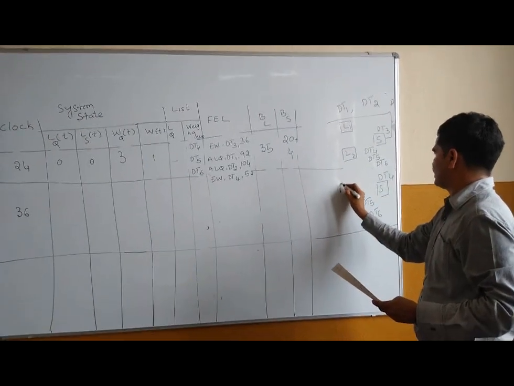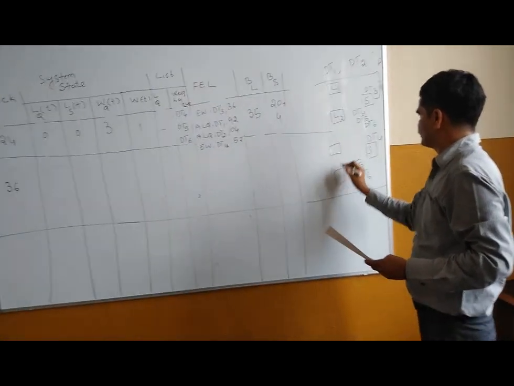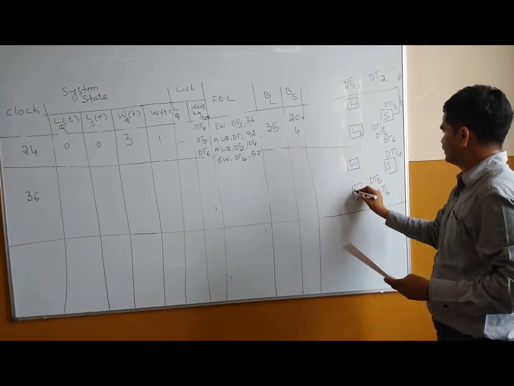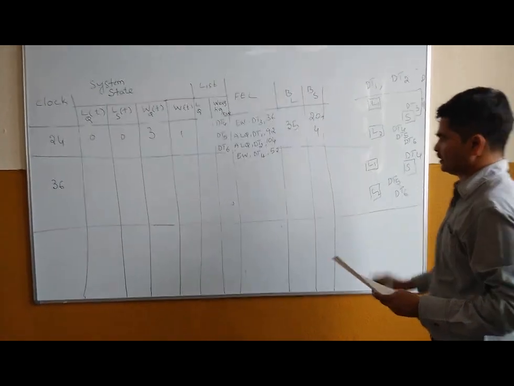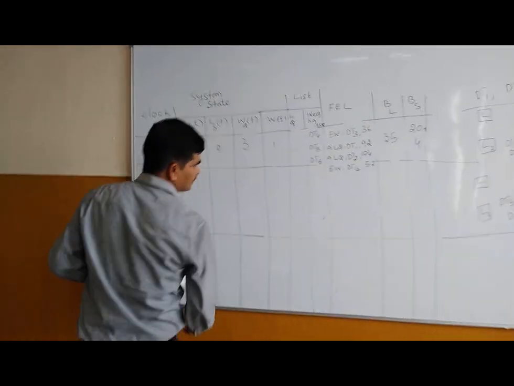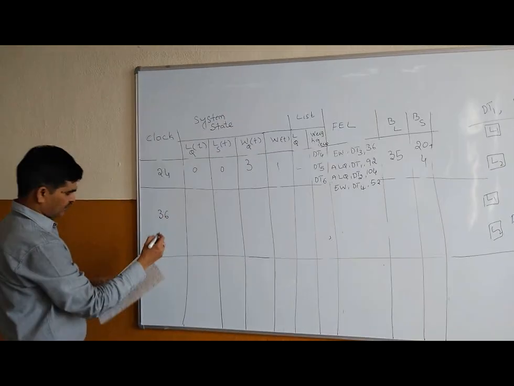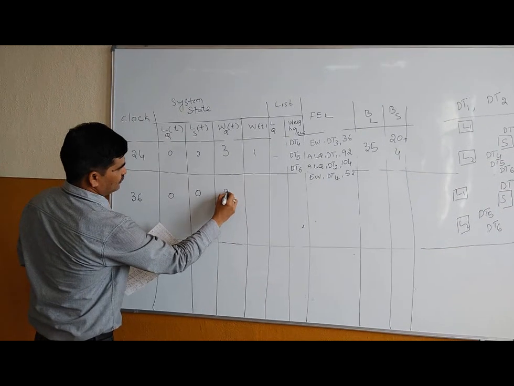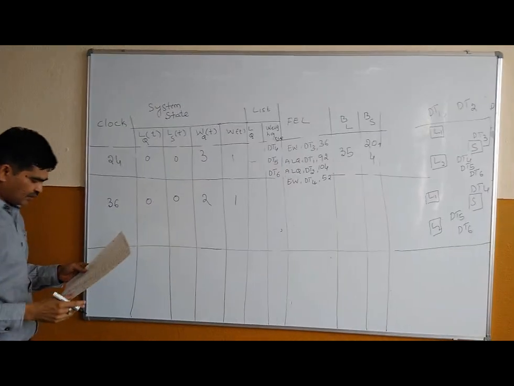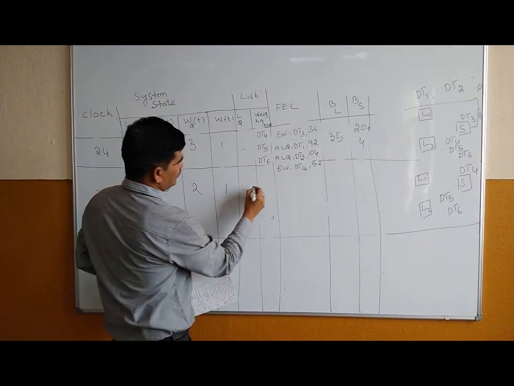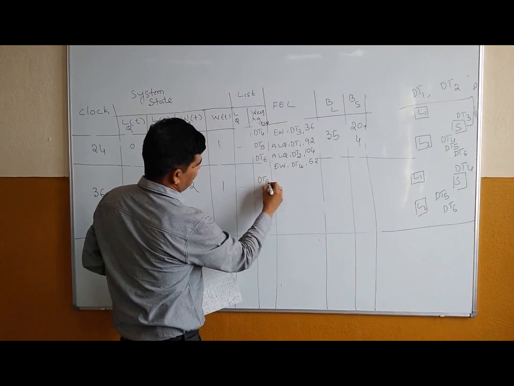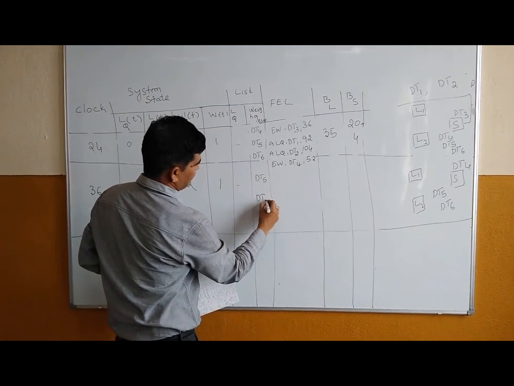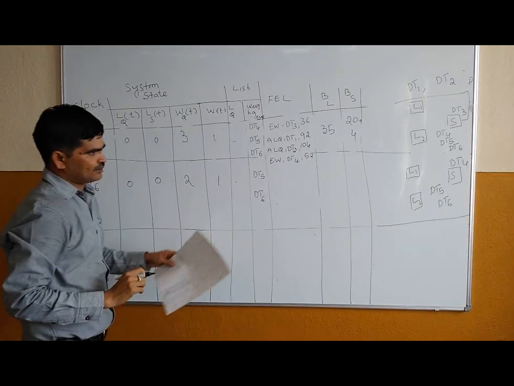So here you have L1 and say L2. Now this is the condition. If you look at this, this is 0, this is 0, you have 2, you have 1 as per this particular diagram. So this is dt5 and this is dt6, which is given as per the diagram.